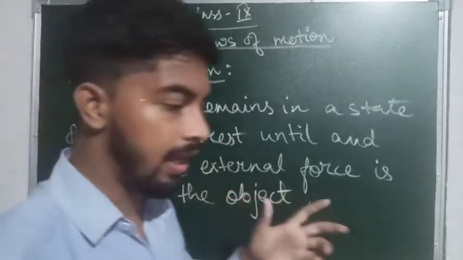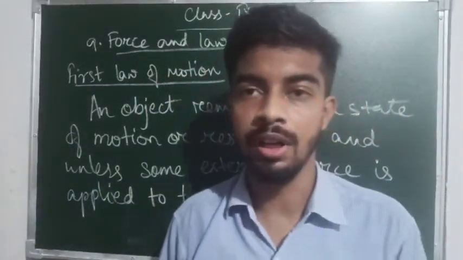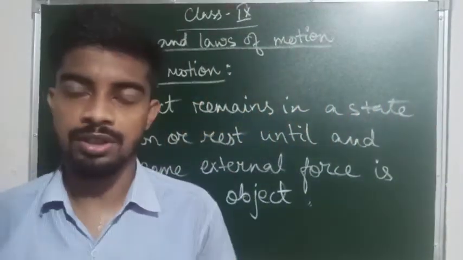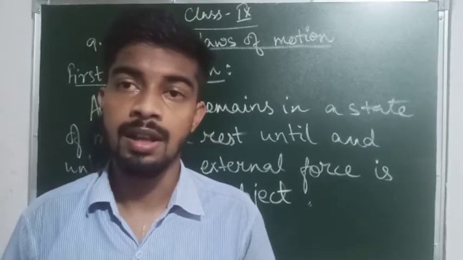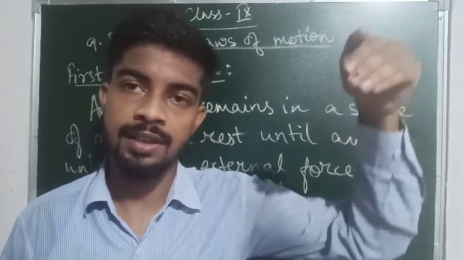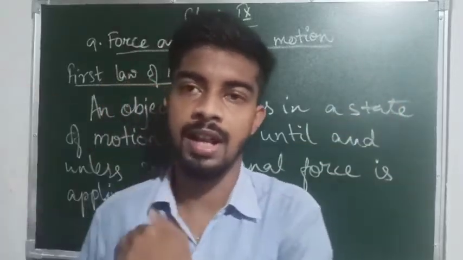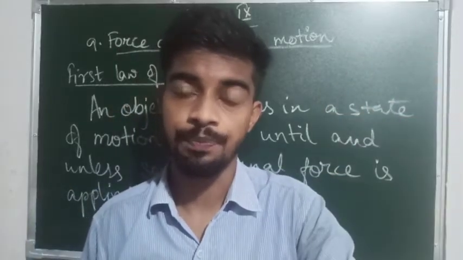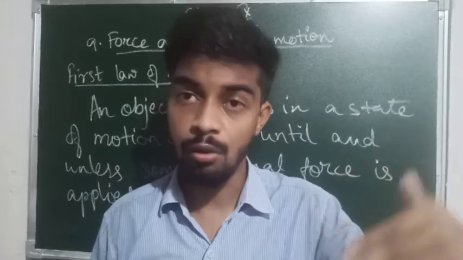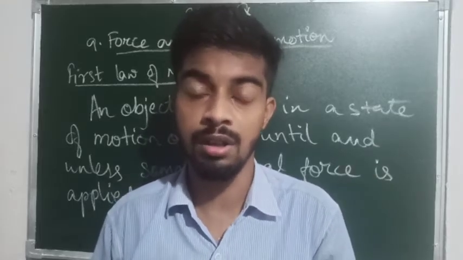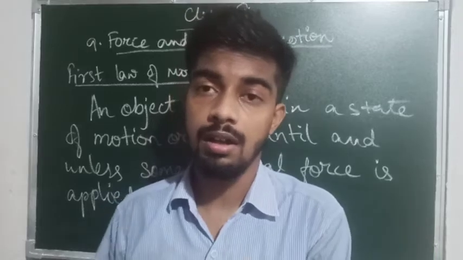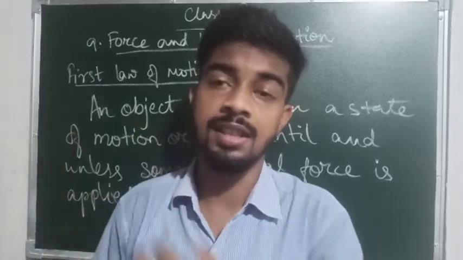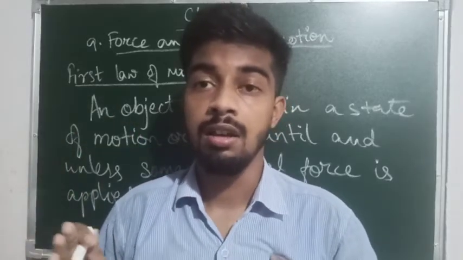So this was the valid statement given by Newton, which validated the experiment done by Galileo. Galileo was playing with spheres and the inclined plane, and when he left the sphere from a certain height, the sphere used to roll down and rise to a certain height. When the ball is rolling down, it gets some force and it does not want to stop. It always wants to stay in motion because of the force. Now when the ball comes in contact with another inclined plane in the opposite direction, it has to rise up, and it always goes to the certain height from where it was left.